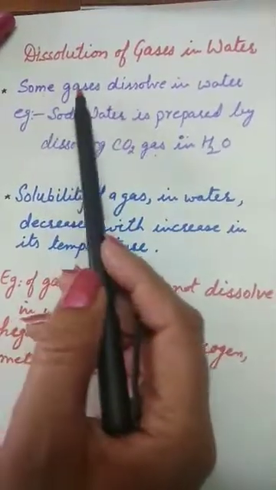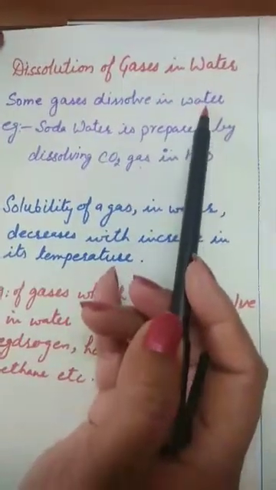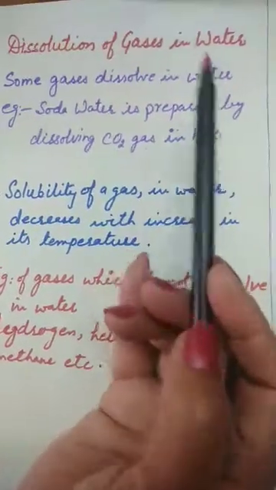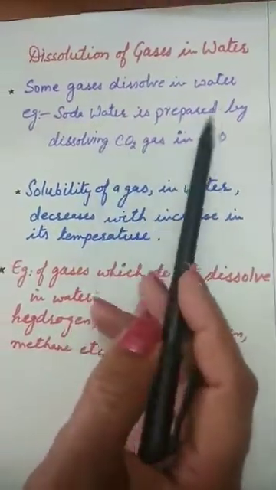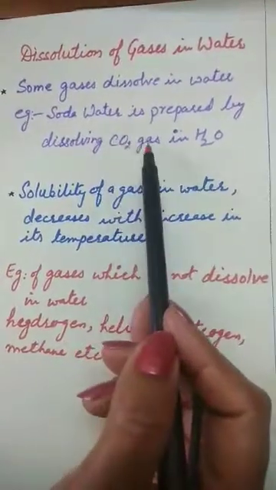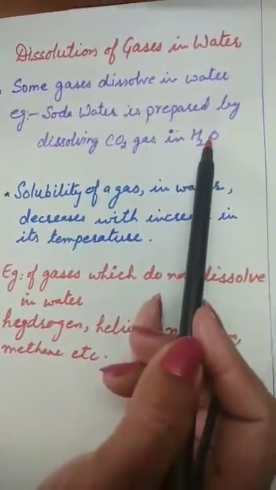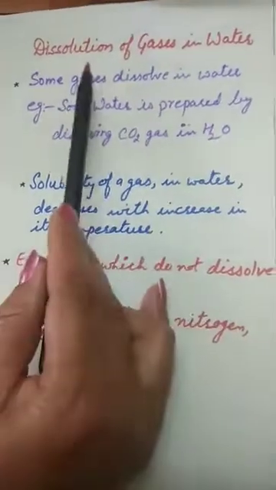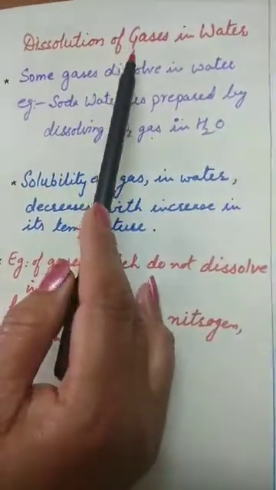As you know, some gases dissolve in water. Water itself is formed by hydrogen and oxygen gases. Soda water is prepared by dissolving carbon dioxide gas in water. So let us perform an activity to understand the solubility of gases in water.